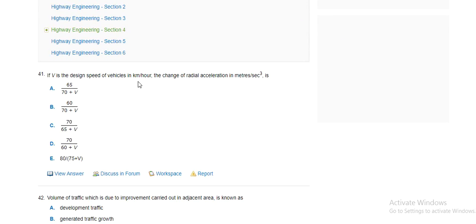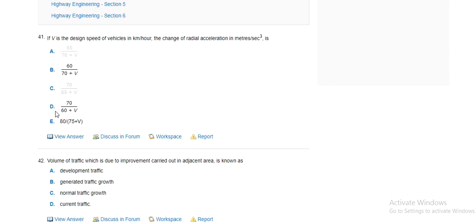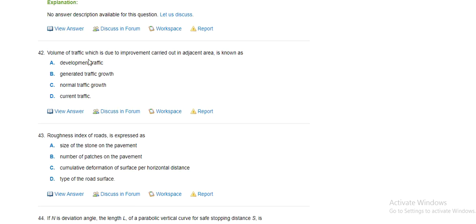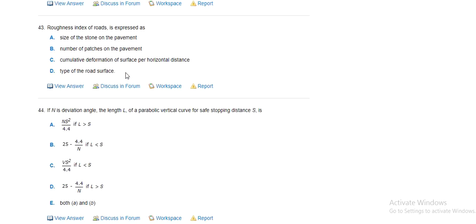If V is the design speed of the vehicles, the extra widening due to psychological factor is 65, 60 by 70 plus 5, 60 70 by 60 plus V, 80 by 75 plus V. Volume of the traffic which is due to improvement carried over adjacent area is known as development traffic, generated traffic, normal traffic, current traffic. The answer is normal traffic growth. No, the answer is development traffic.